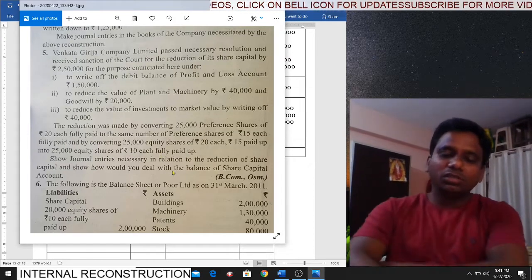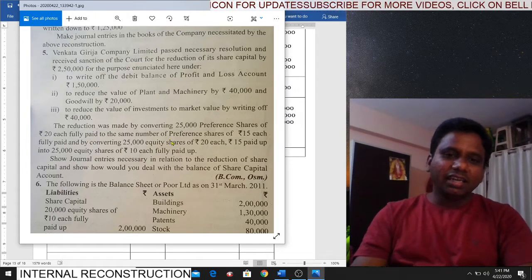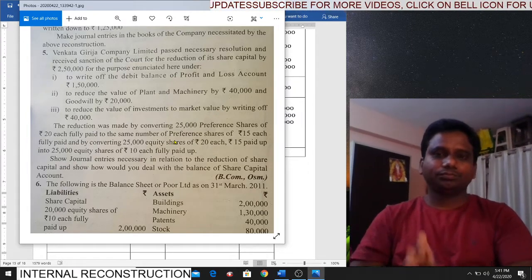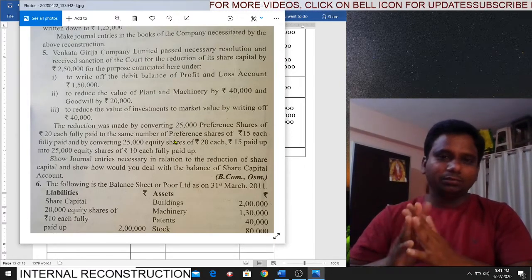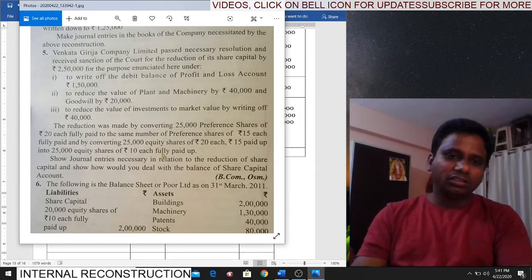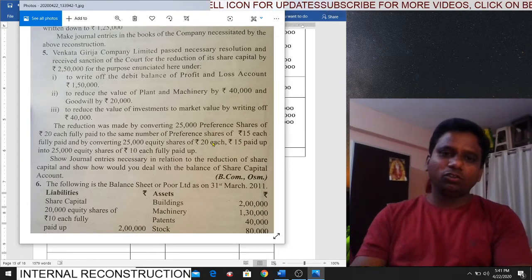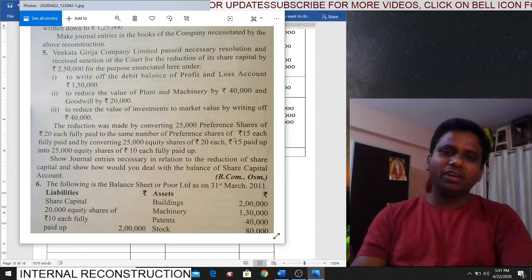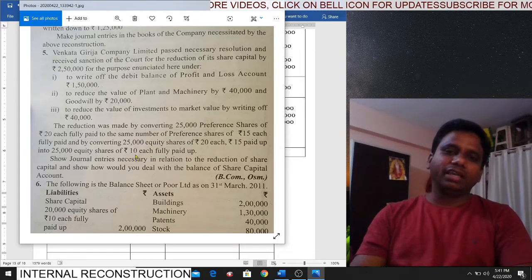So here, can you tell me what is the sacrifice made by the equity shareholders? Is it 10 rupees or 5 rupees? 5 rupees. It is not 10. Don't compare this 20 and 10. Compare this 15 and 10. Because even though the face value is 20, they have paid only 15. So you have to compare 15 and 10. Sacrifice made is 5 only.